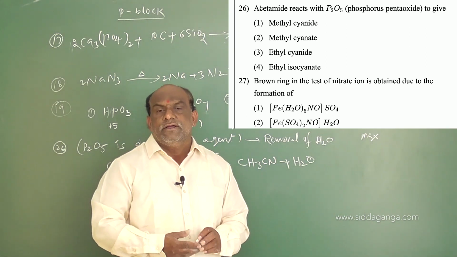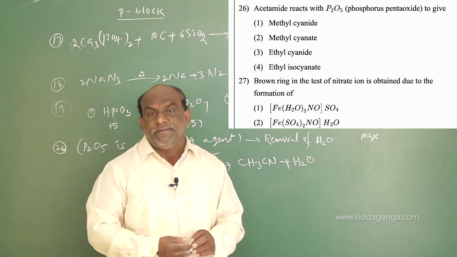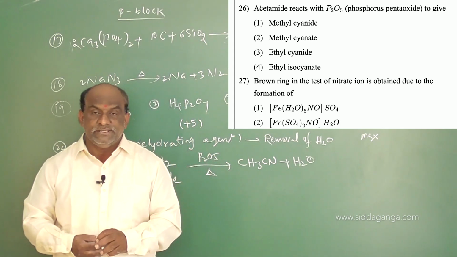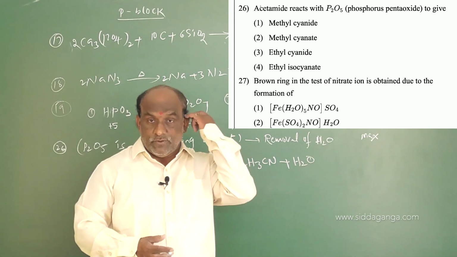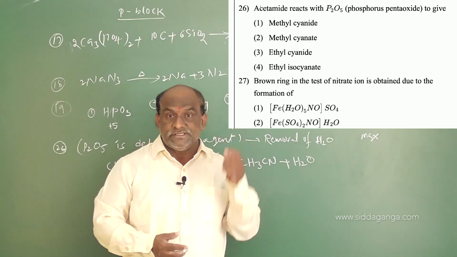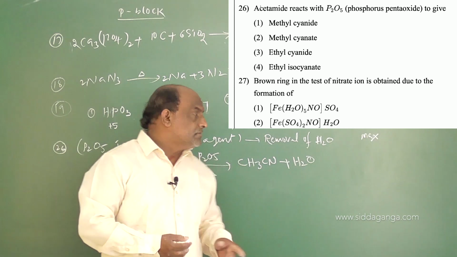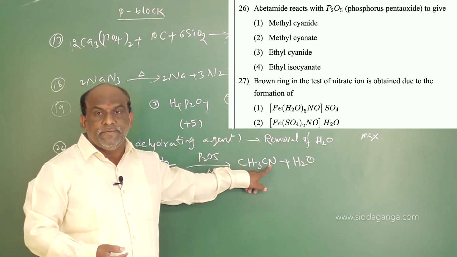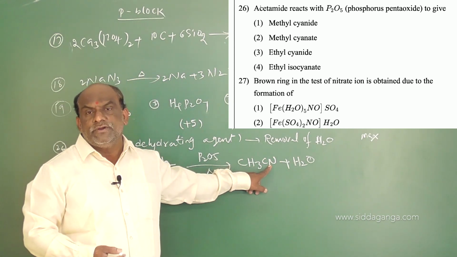Option 1 is methyl cyanide. Option 2, methyl cyanate, was there. Cyanate means CNO. Ethyl cyanide means C2H5CN. Ethyl isocyanate, those are different. So here what will we get? Methyl cyanide. So the first option is right for question number 26.